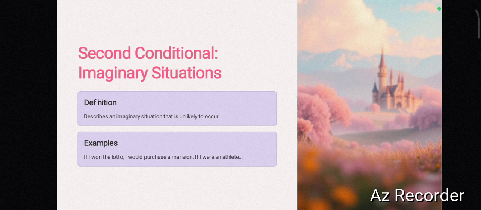Next is second conditional. Second conditional sentences are imaginary situations. If I were the Prime Minister, I would make you my personal assistant. Okay, so that will never happen. It happens only in my imagination. That is an imaginary situation.